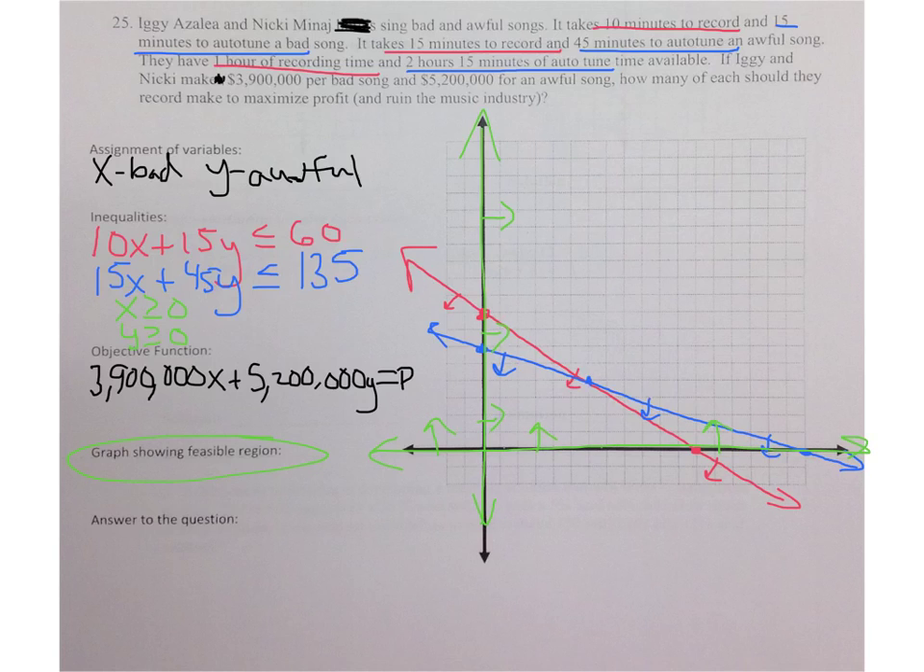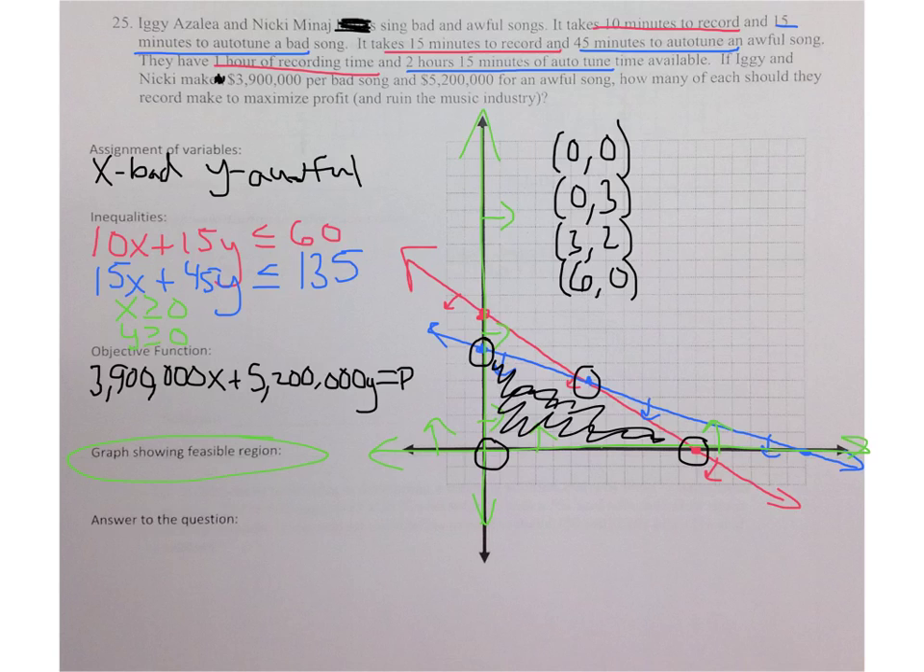So my feasible region is this part right in here, which means that my corner points are here, here, here, and here, the corners on our feasible region. So let's write those down. So there's my 4 corner points. Now we need to answer our question. Our question is asking us how many of each should they record to maximize profit. So we need to plug these into our objective function to find out what the profit would be.